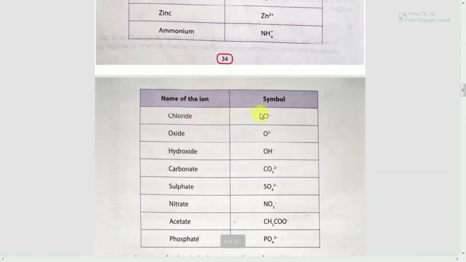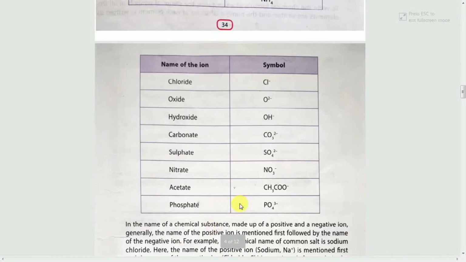Next, chloride Cl-, oxide O2-, hydroxide OH-, carbonate CO3 2-, sulfate SO4 2-, nitrate NO3-, acetate CH3COO-, phosphate PO4 3-.